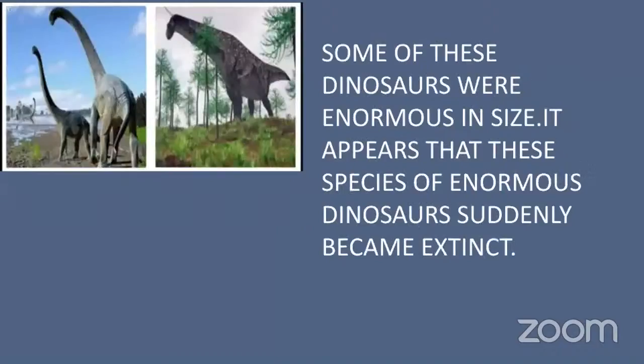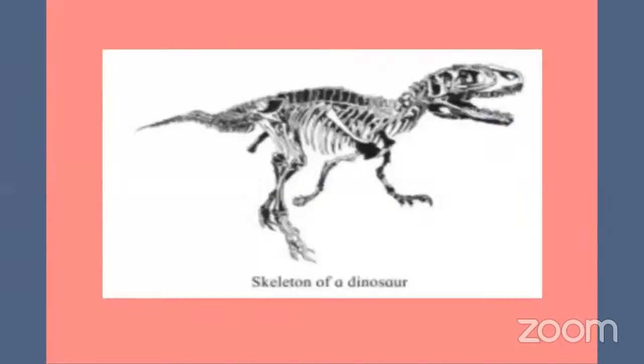And some of these dinosaurs were enormous in size. Enormous, very huge, very big in size. It appears that this species of enormous dinosaurs suddenly became extinct. Extinct means they disappeared from the earth. Suddenly they disappeared from the earth.